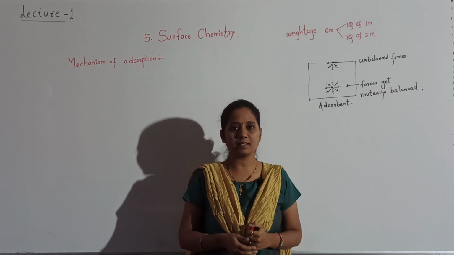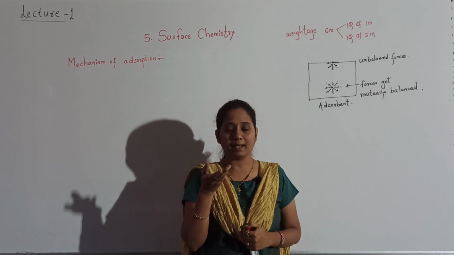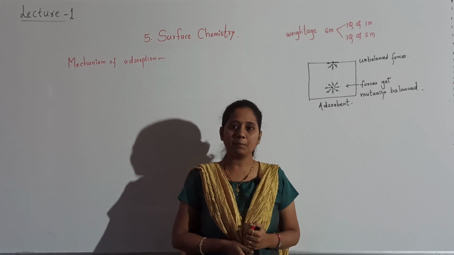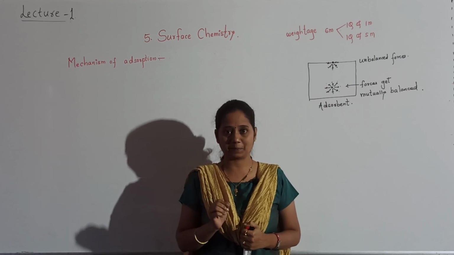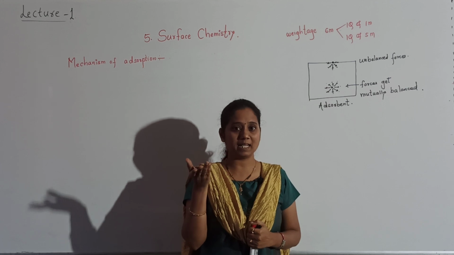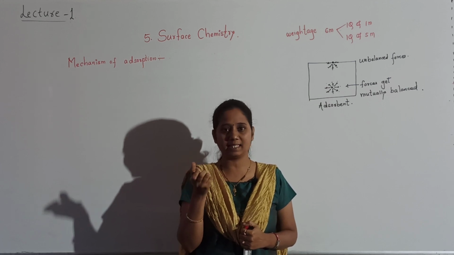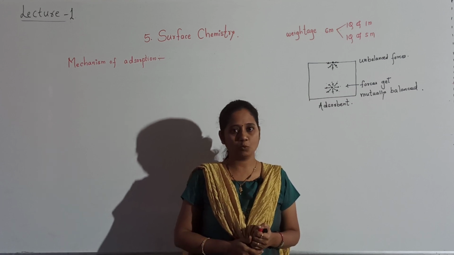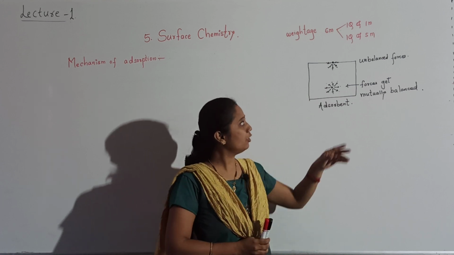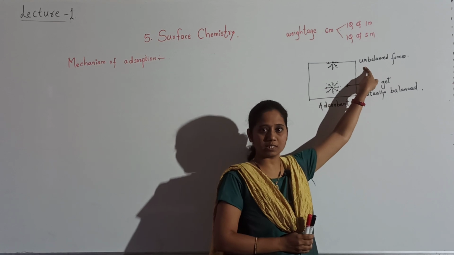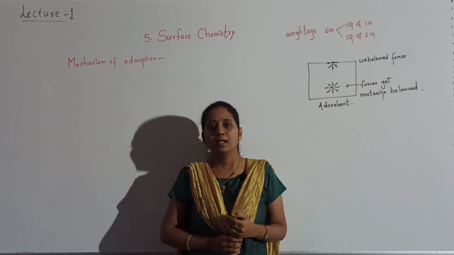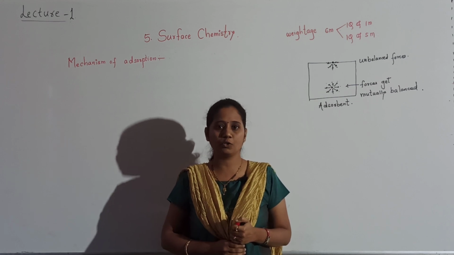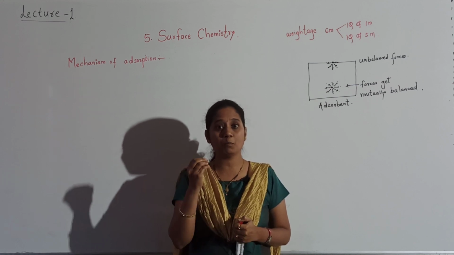Students, you know already that when balanced forces and stability are there, the energy requirement will be less. But when unbalanced forces and instability are there, the energy requirement will be more. So it is very clear, due to unbalanced forces on the surface, the surface energy of molecules present at the surface will be more.